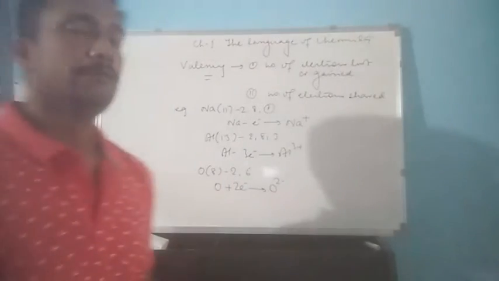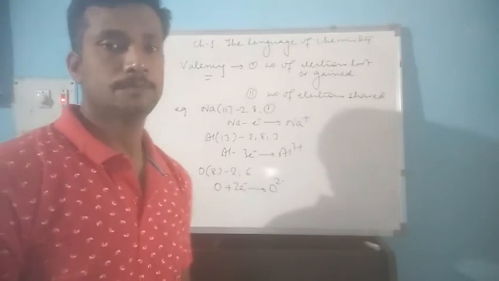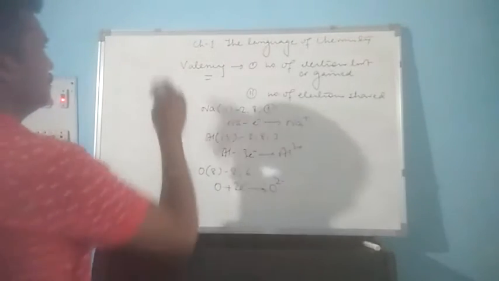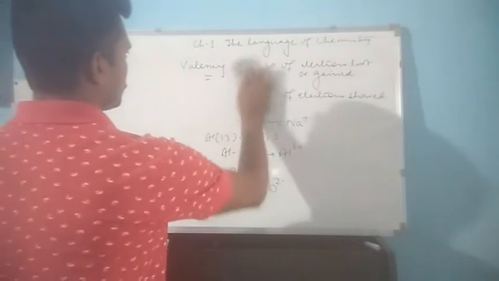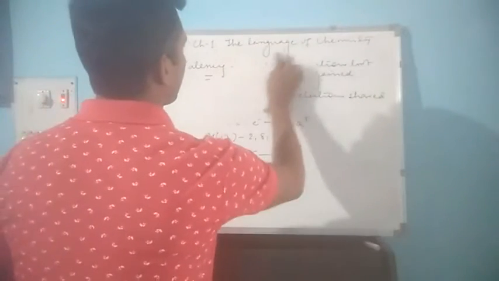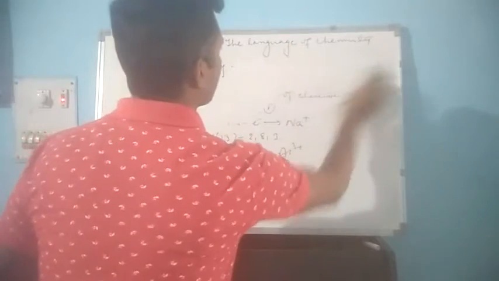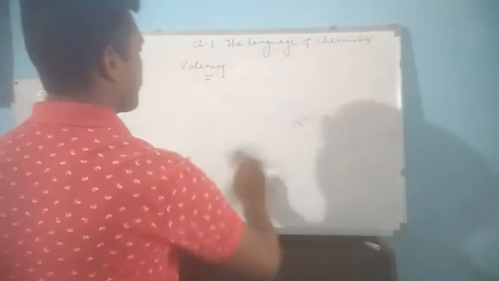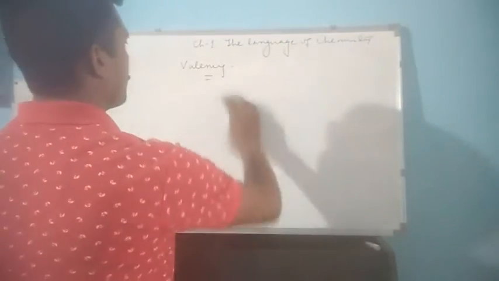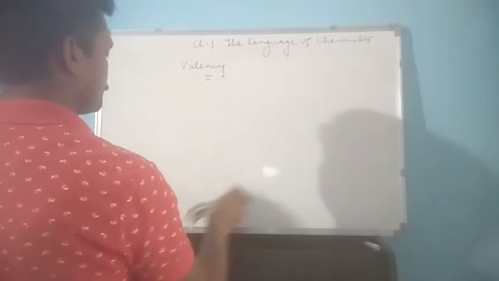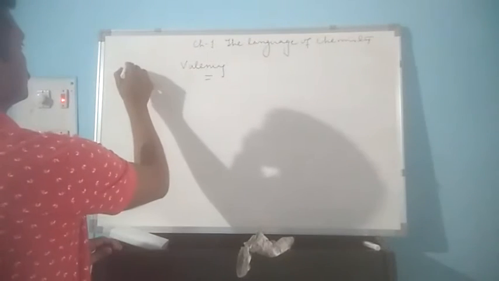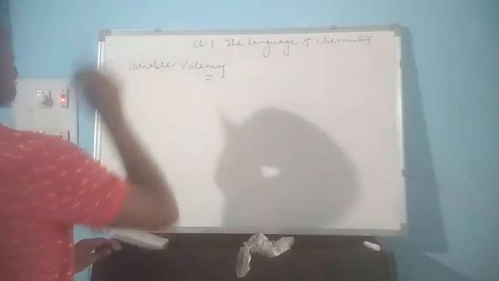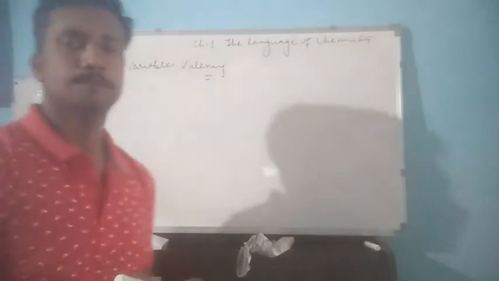Coming to variable valency now. Let us see. Variable valency.